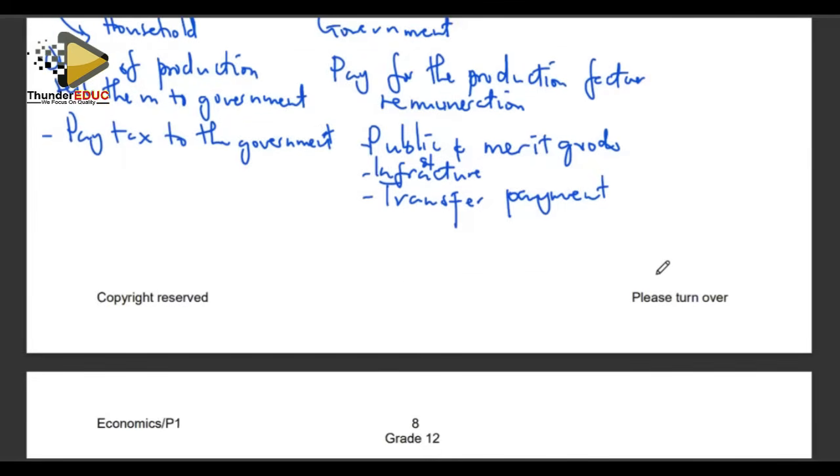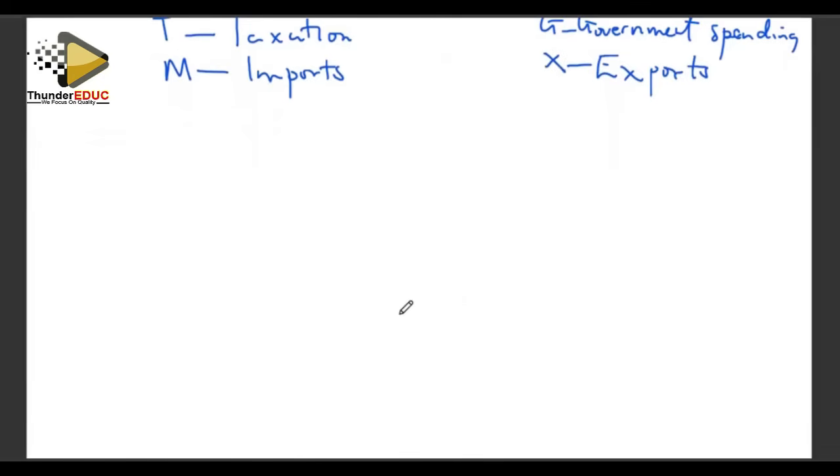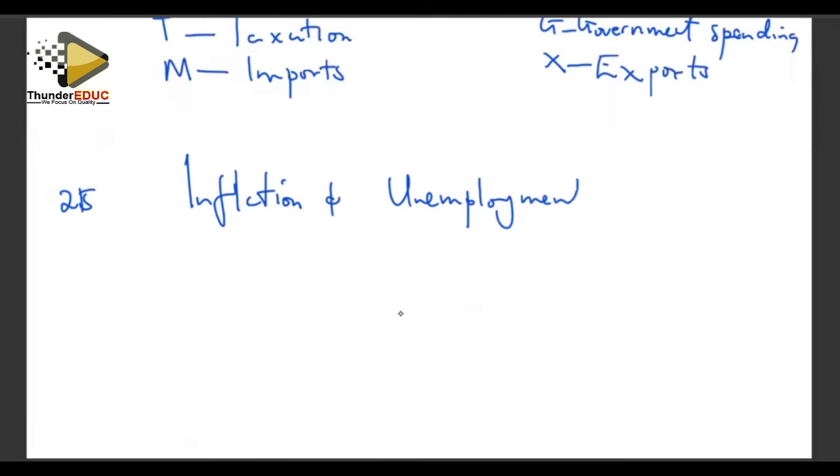Right, then the next question says, examine the relationship between unemployment and inflation. I'll use space number 2.5. Right, we are looking at inflation and unemployment. How do these two relate?